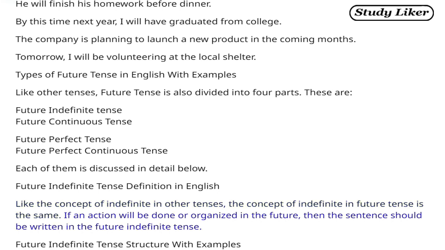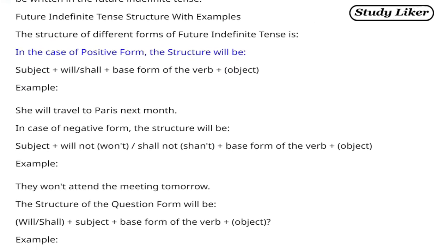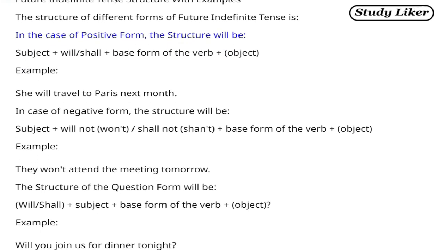If an action will be done or organized in the future, then the sentence should be written in the future indefinite tense. Future indefinite tense structure with examples. The structure of different forms of future indefinite tense is: in the case of positive form, the structure will be subject plus will/shall plus base form of the verb plus object. Example: she will travel to Paris next month.